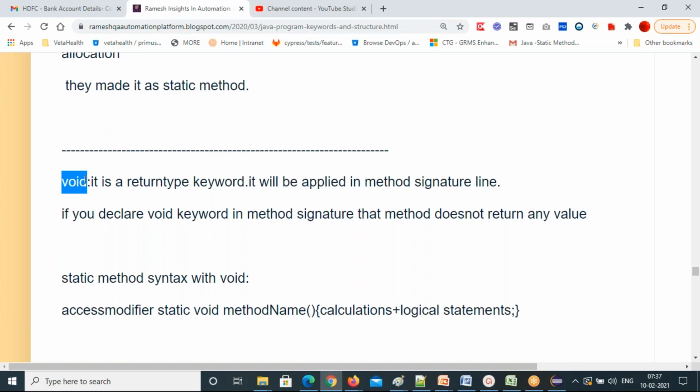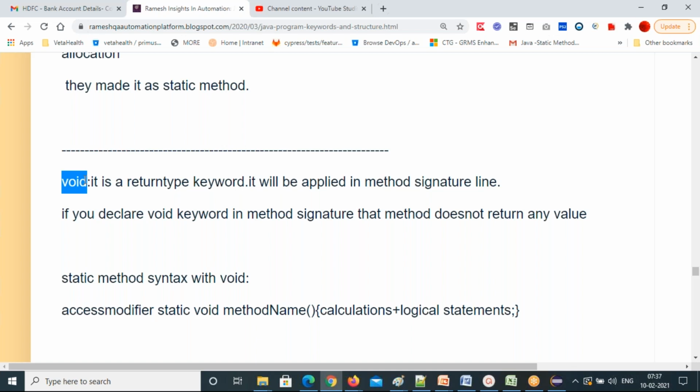It is printing the variable values and results to the console, but that doesn't mean you are returning them. No, it's not returning. So please understand the concept: printing is not returning.